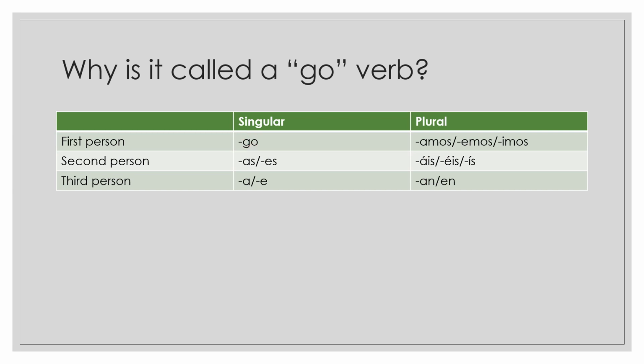So if it's an AR verb, you're going to be using the o, as, a, amos, ais, an. If it's the ER verbs, you're going to be using es, e, emos, eis, en, etc. All right? So those all stay the exact same. The only thing that changes is the go. All right, so that could be worse. It's not that horrible. Here are some examples of what we might use or might see.